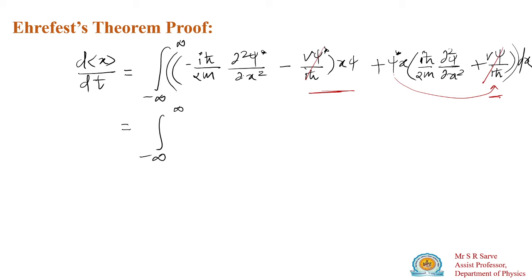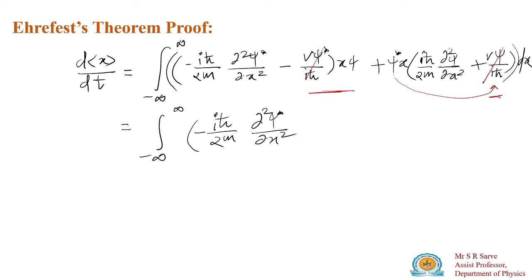These are the same quantity, and ψ* and ψ are commutative. So what remains is that these values equal, first quantity, minus iħ divided by 2m d²ψ*/dx².